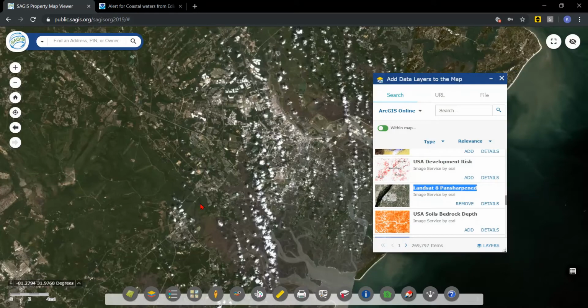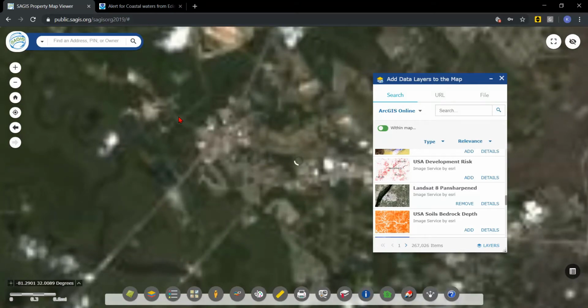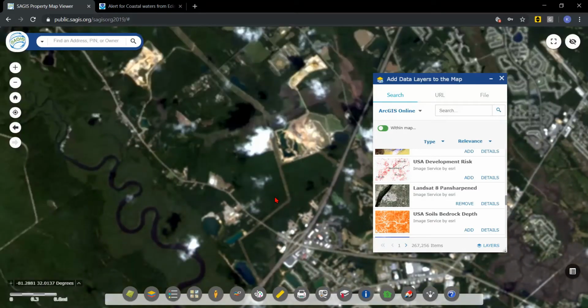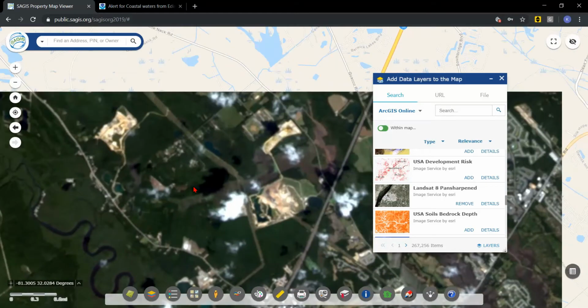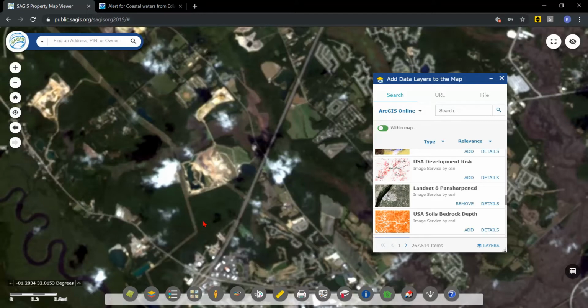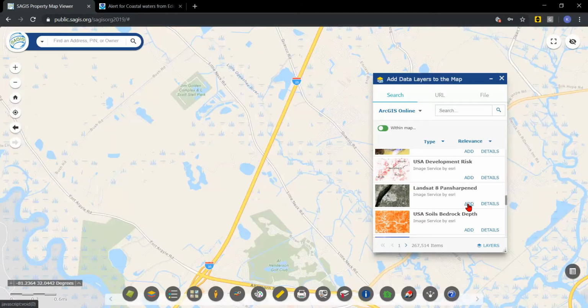The USGS does its best to process this imagery and remove clouds. However, we can see in this shot that when it went over, there were some clouds in the sky. Note that as you zoom in, the imagery will be blurry because, again, this is from space. However, it can be useful to see recent land disturbances. To remove the image, we just go ahead and click Remove in the Add Data bar.